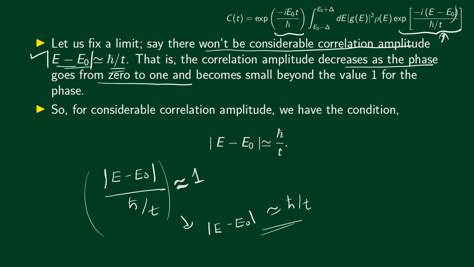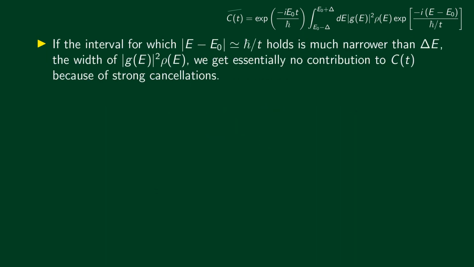So for considerable correlation amplitude, we have the condition modulus E minus E0 is approximately equal to h bar divided by t. Sorry, h bar divided by t, not h bar by 2. So this is the condition for any considerable correlation amplitude. But we are not done yet.